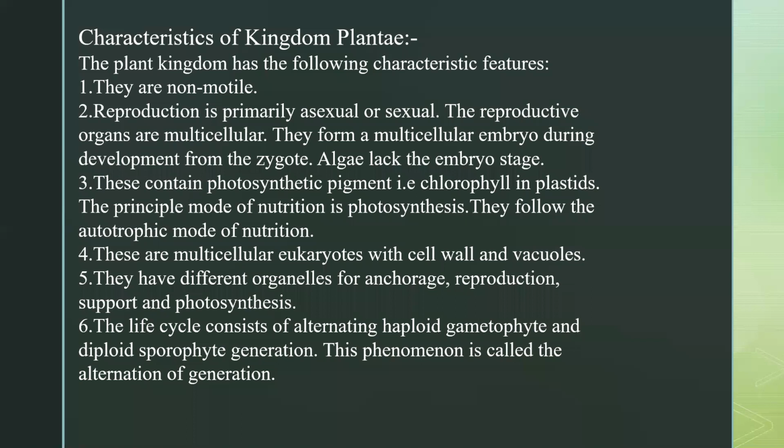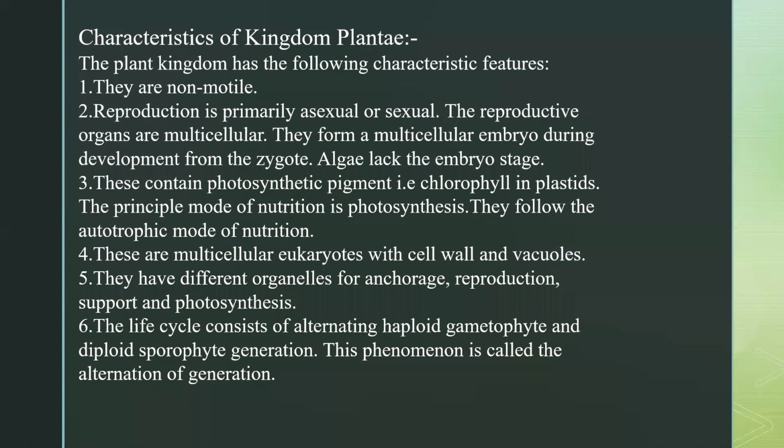Next, these contain a photosynthetic pigment, that is chlorophyll, in plastids, and the principal mode of nutrition is photosynthesis. So we can say they follow the autotrophic mode of nutrition, because of the presence of chlorophyll. In the presence of sunlight, carbon dioxide, and water, plants prepare their food, right? So this is also an important point.